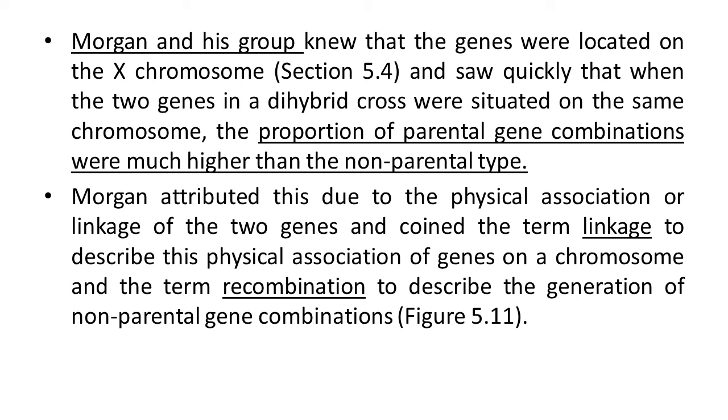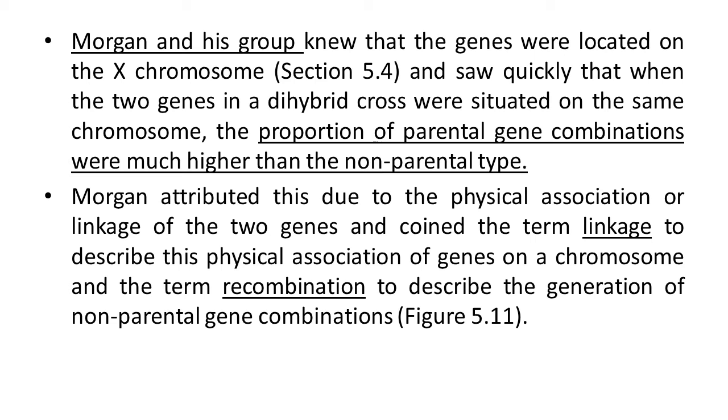Morgan attributed this to the physical association, or linkage, of the two genes and coined the term linkage to describe this physical association of genes on a chromosome, and the other term, recombination, to describe the generation of non-parental gene combinations. So when the progeny or next generation is formed, the characters which are similar to their parents are due to linkage.